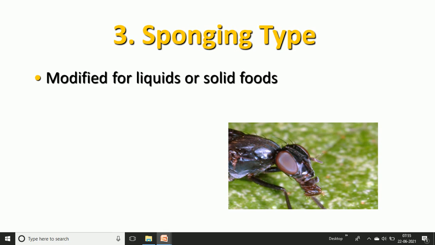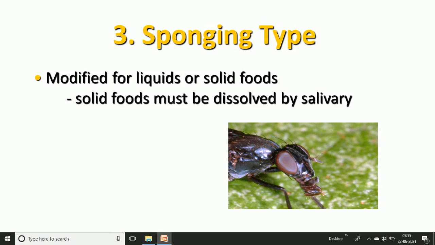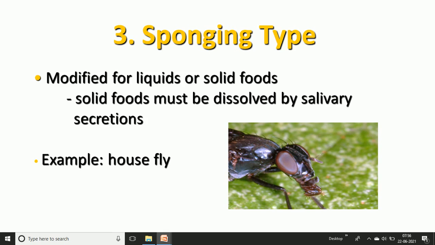because the animal specifically feeds on liquid or solid food material, and it only sucks semi-solid or liquid materials, and ultimately the mouth parts are modified as the sponging type. When solid food is available, they also secrete saliva on it and dissolve it, and then the liquid content of the food is absorbed again into the sponging area. The secretion is carried out. The example is the housefly, which we already discussed.